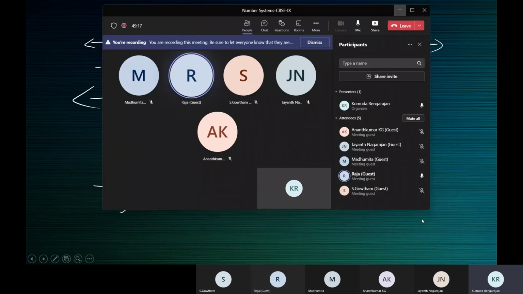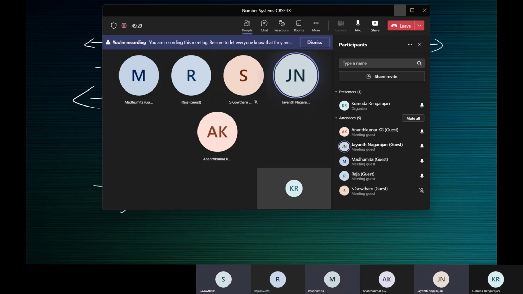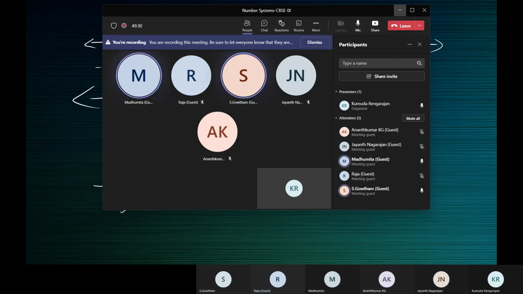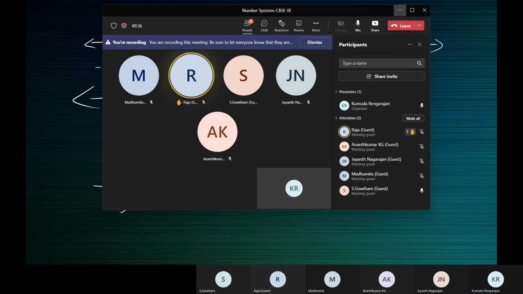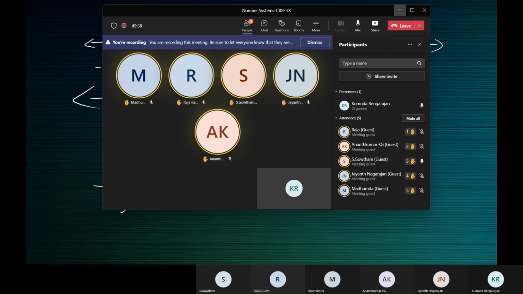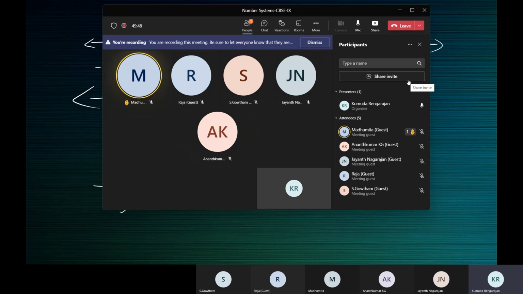How many of you say minus 3 is an integer? Yes, class, tell me. Is minus 3 an integer? Yes, ma'am. Raise your hand if yes. Is minus 3 an integer? Okay, all of you say minus 3 is an integer. Very good. Minus 3 is an integer. Now, lower your hands.